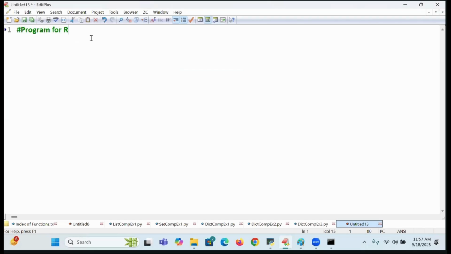Program for reading the values from the keyboard by using which concept?